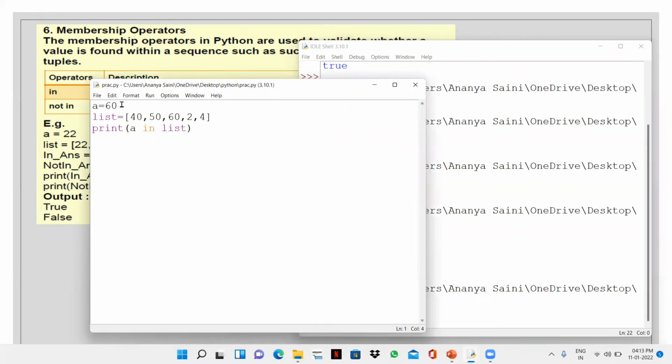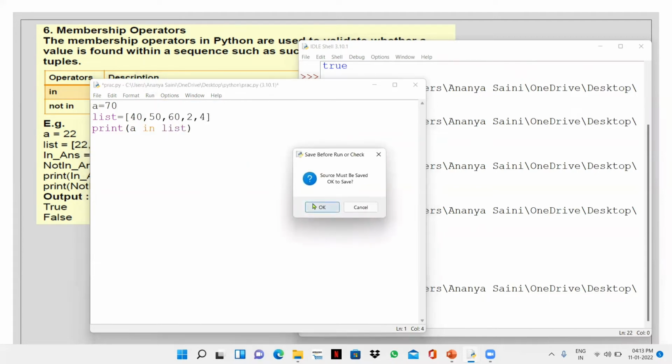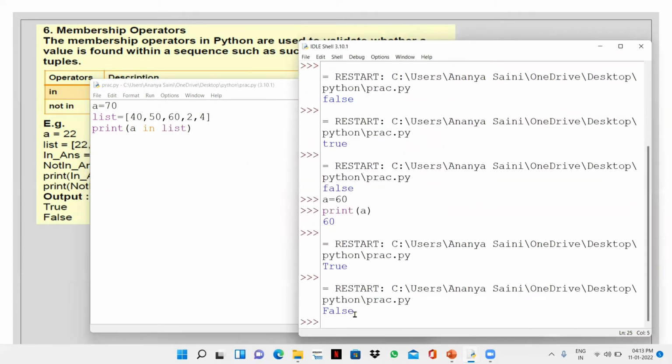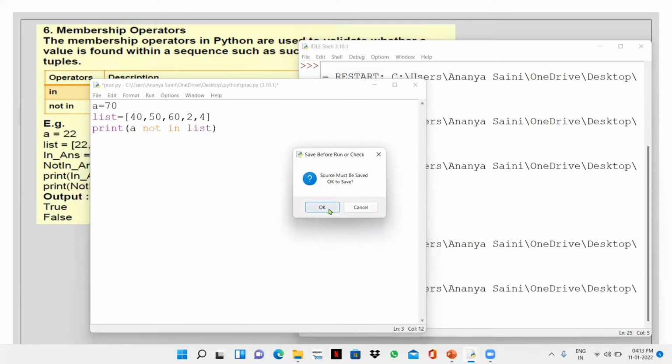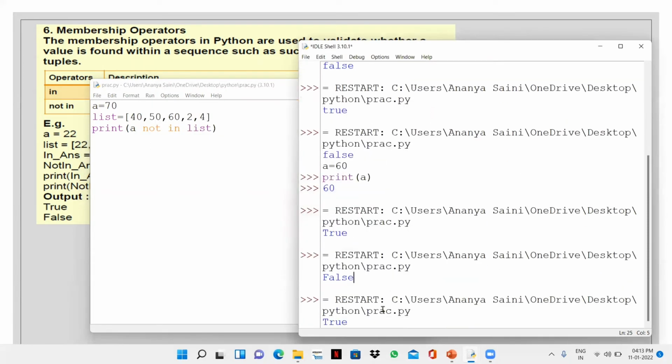Now if I change the value of A, now it is not in the list. So what will be the output? It will be false because A is not in the list. Now if I write not in, A not in list, now A is not there in the list, so the statement is true.